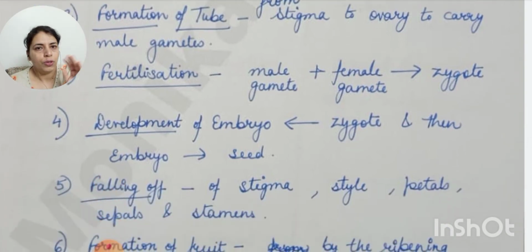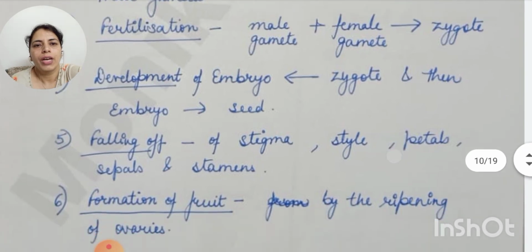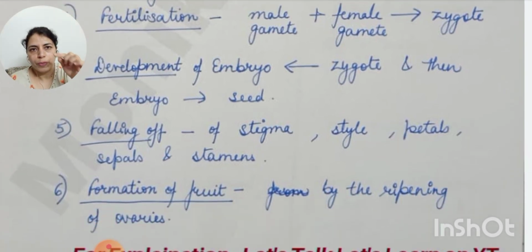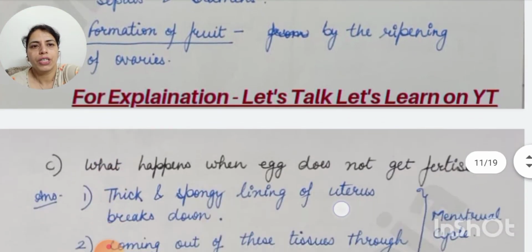After the formation of seed, stigma, style, petals, sepals, stamens, all other parts, they fall off. Fine. And then the ovary gets mature, it ripens to form fruit. Inside the fruit there is seed. So this was the process of seed formation.